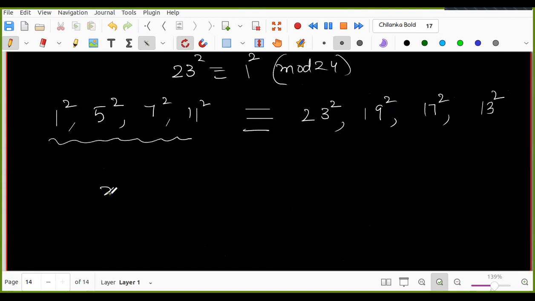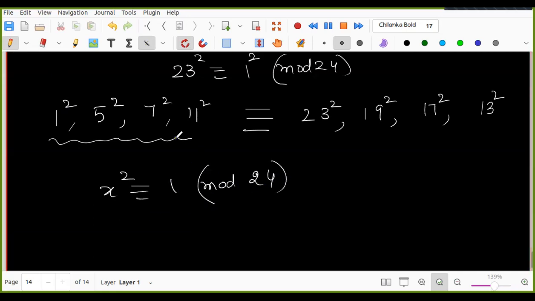But what do you know about these things? X square is congruent to 1 modulo 24. Do they satisfy this equation?